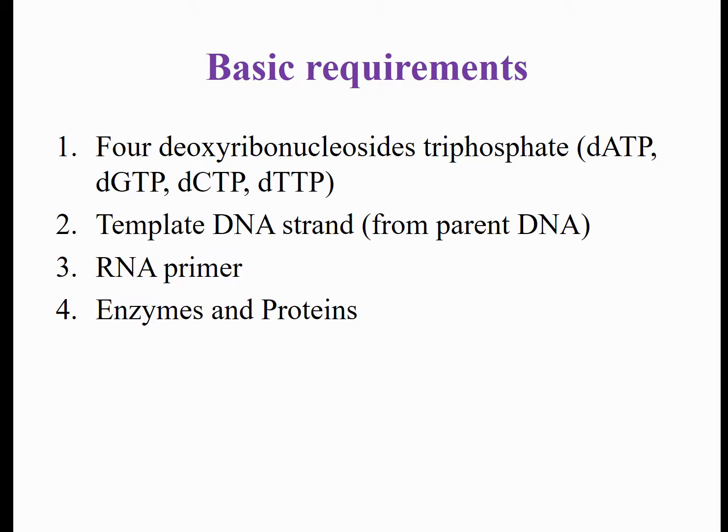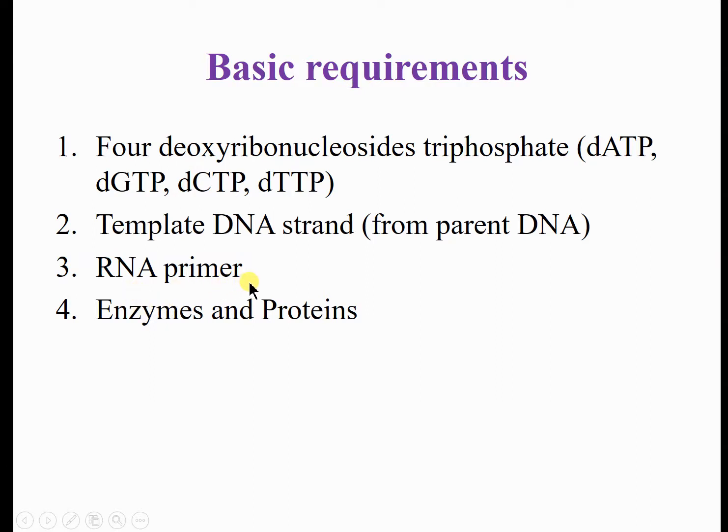These are the basic requirements for replication. It requires deoxyribonucleotide triphosphates, like adenosine, guanosine, cytosine, and thymine triphosphates. Then it requires a template DNA strand from the parent DNA. Then it requires an RNA primer. Why is an RNA primer required?